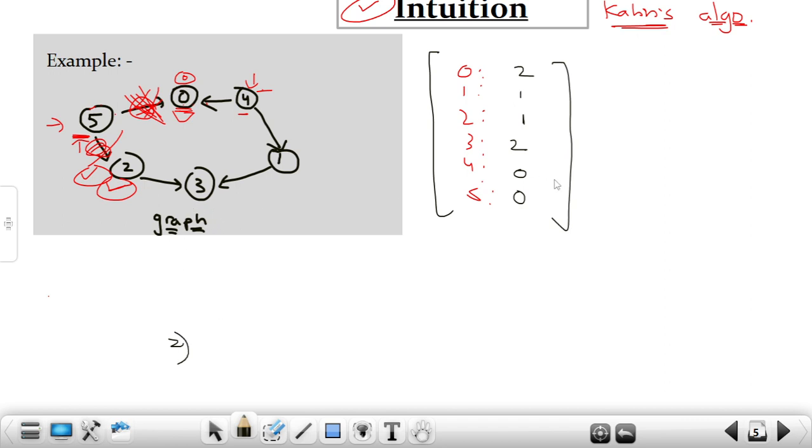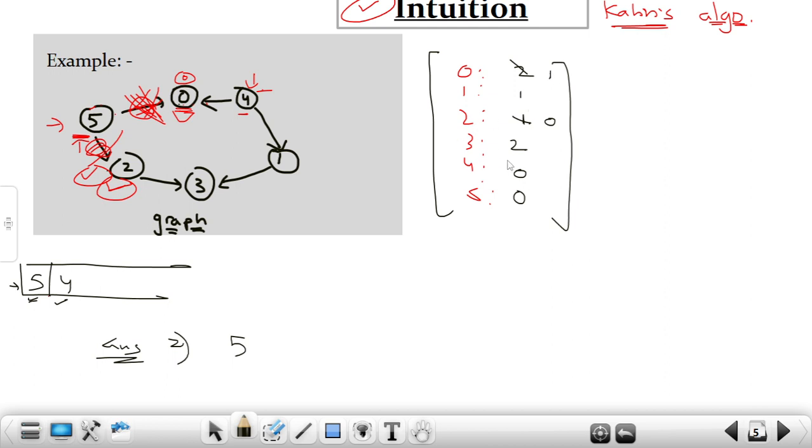Now what I can do is, first of all, I can store all the nodes with in degree 0. So I have a queue here. In the queue, I'm going to store 5 and 4. These are the first nodes that I have stored. And now if I start performing BFS, then first of all, I will pop this 5 out and store it in the answer. This is the answer. Once I have stored it in the answer, then I will reduce the in degree of the neighbors by 1. So now the in degree of 2 becomes 1 minus 1, which is 0 now. And the in degree of this 0 has become 1 now.